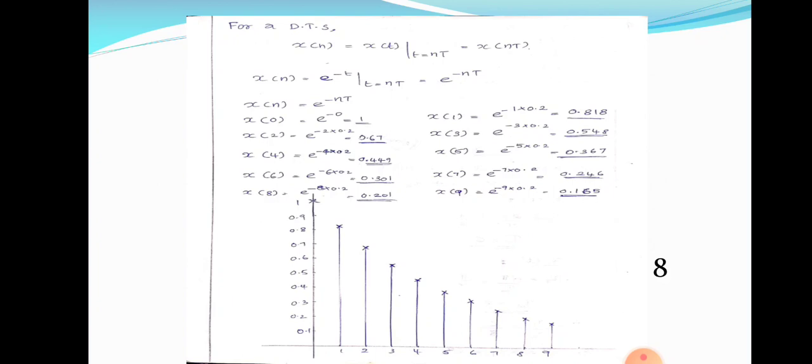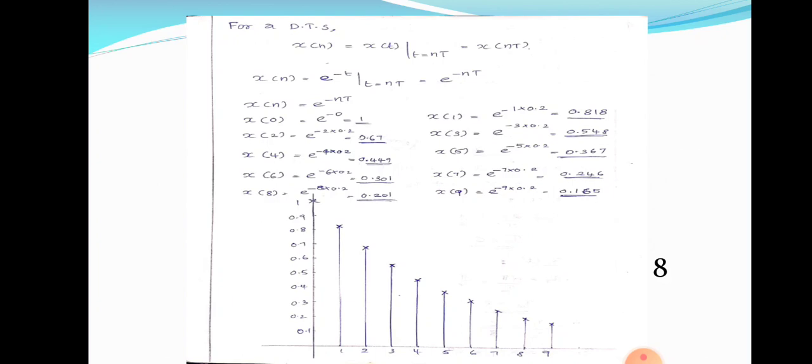Among these, the first one is continuous time signal and discrete time signal. How can we differentiate between these two signals? From the name itself, as the name implies, we can understand that continuous time signal is continuous in time, discrete time signal is discrete in time. The main difference is that continuous time signal is defined at all instances of time, whereas discrete time signal is defined at discrete instances of time. In the case of continuous time signal, it takes all possible values of amplitude. Amplitude is on y-axis. Whereas in the case of discrete time signal, it takes a finite set of amplitude values.